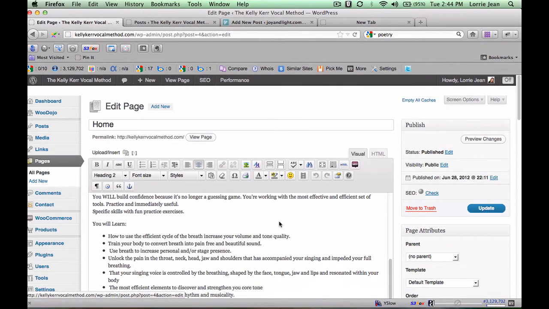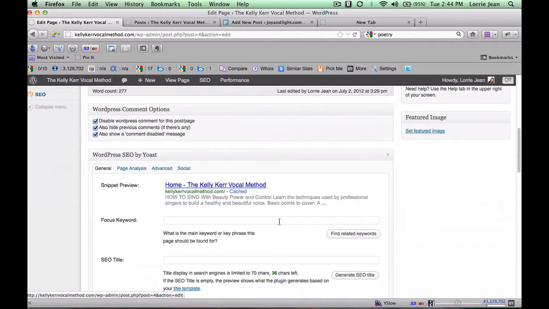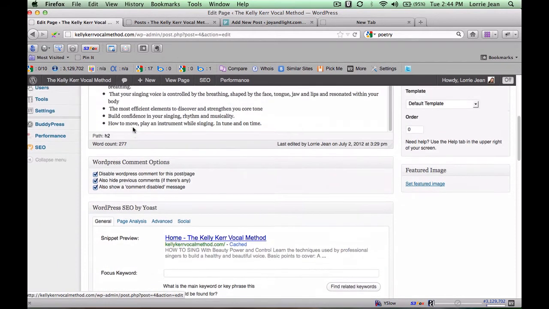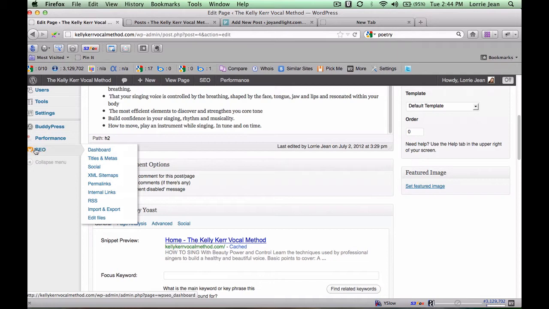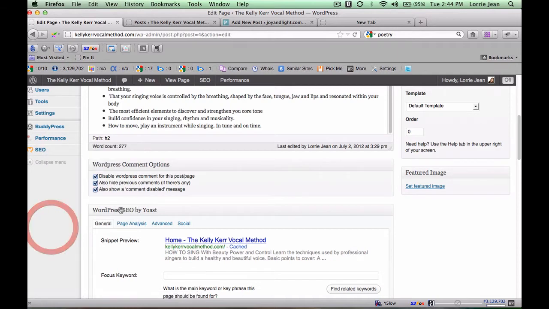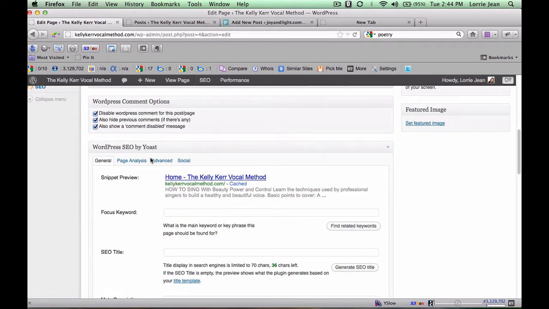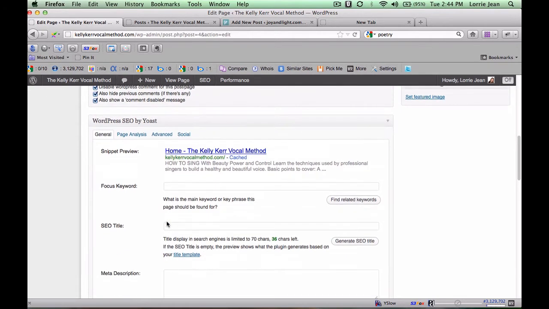Okay, so now we're going to talk about all the different things that you need to have Google and the search engines like your site. So on your site, I've coded in and added a program that's called SEO right over here. This doesn't come with WordPress by default. SEO by Yoast is really one of the very best to use.